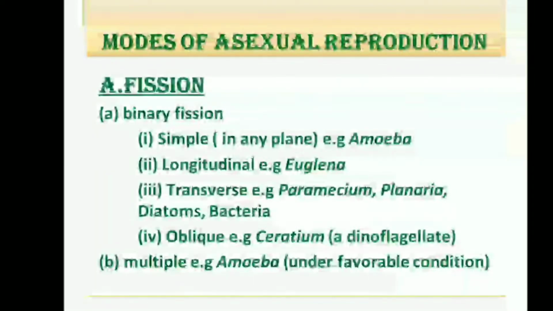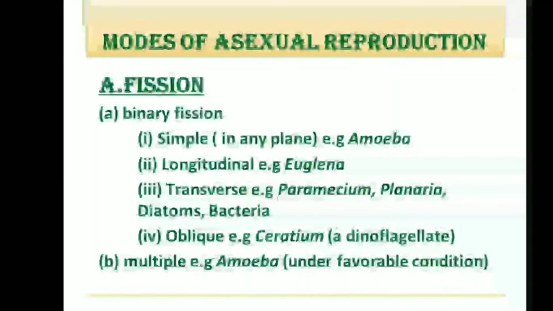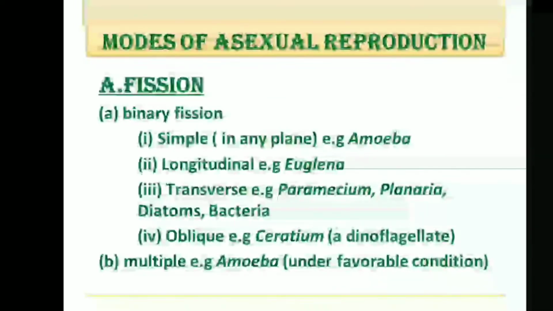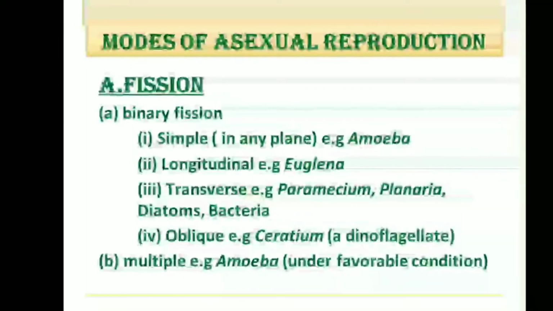Now, there are different modes of asexual reproduction. First method of asexual reproduction is fission. It is the division of the parent body into two or more daughter individuals identical to the parent. Now, fission is of three types: binary fission, multiple fission, and plasmotomy. So let us begin with binary fission.